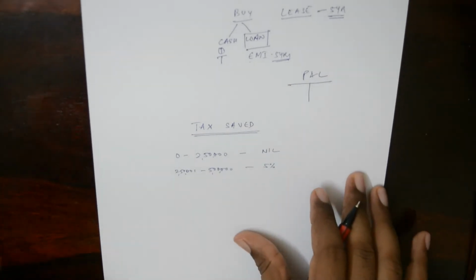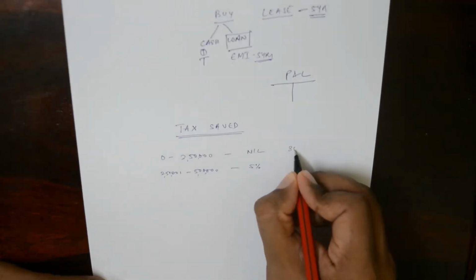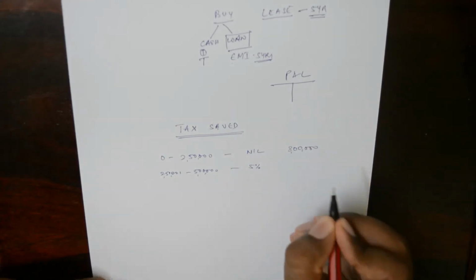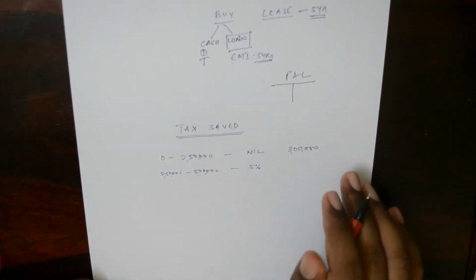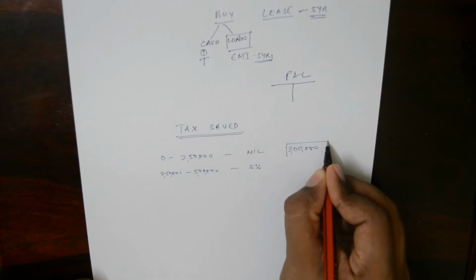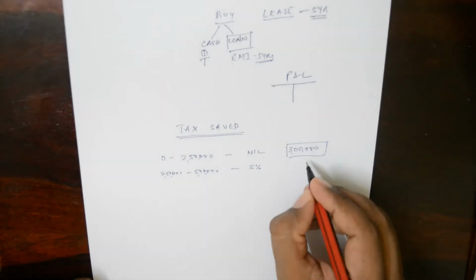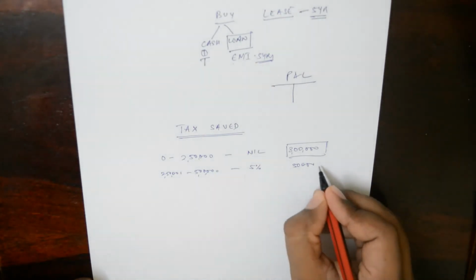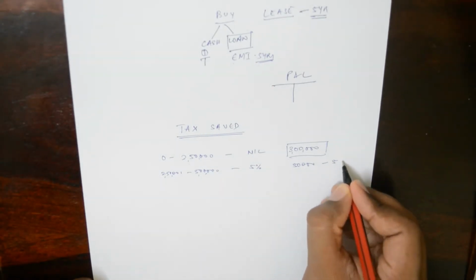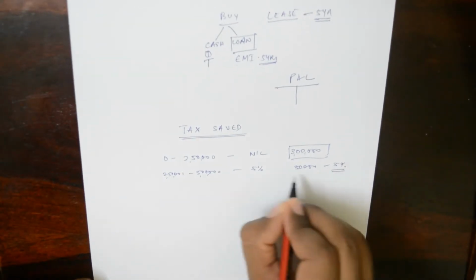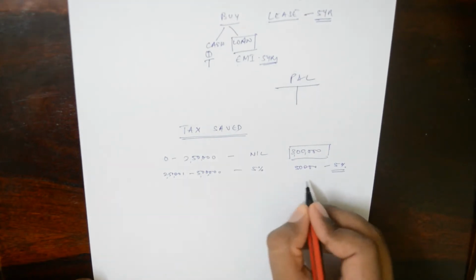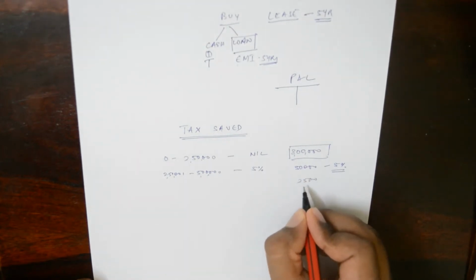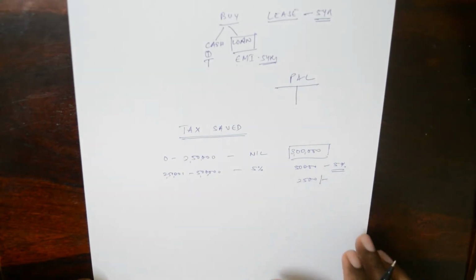Say a person is earning 3 lakhs. Right now we will ignore the rebate and all that. So 50,000 is still falling above this slab, so on 50,000 the person is going to be taxed 5%, which comes to 2,500 tax the person will have to pay.